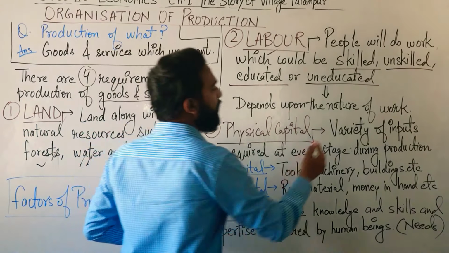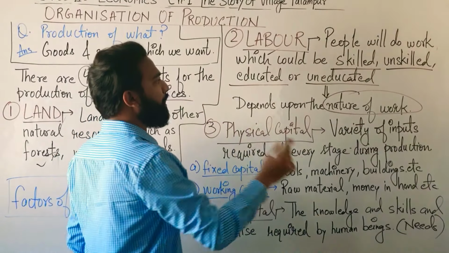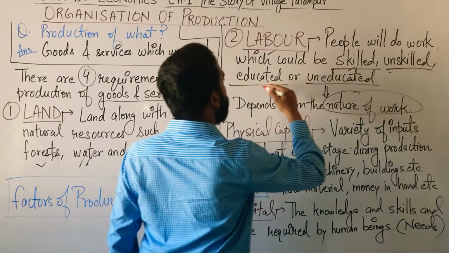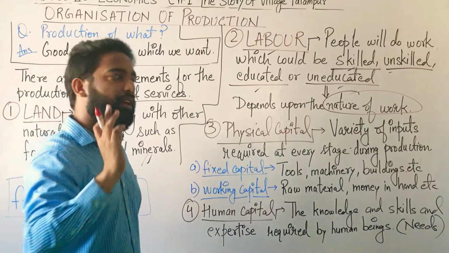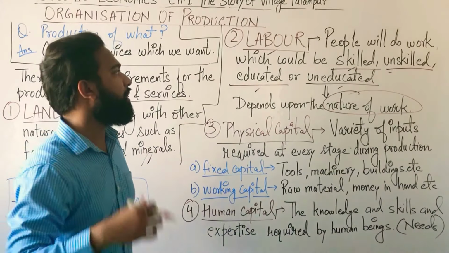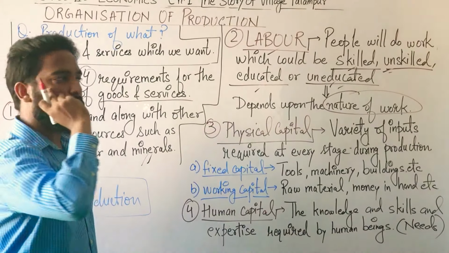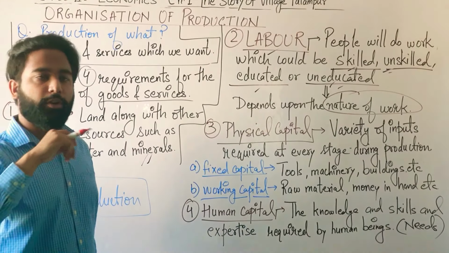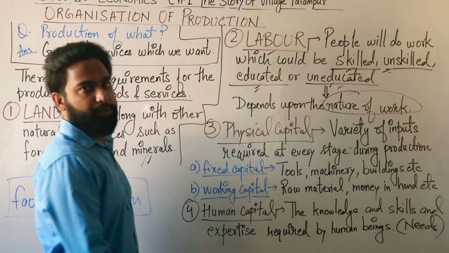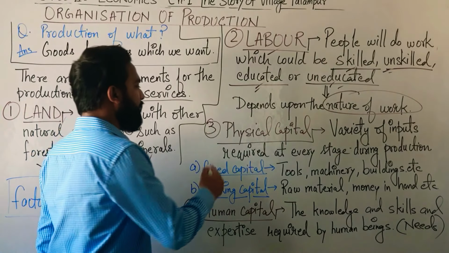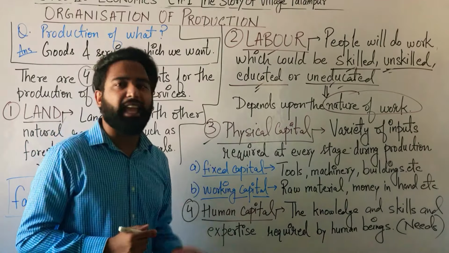Which depends upon the nature of the work. What kind of labor we need, either skilled, unskilled, educated or uneducated, depends on the nature of work. If I have a work of loading things, then I will use unskilled or uneducated people. What if I require some skilled people for doing something, for training someone? We need the educated or skilled laborers. Fine? Okay.